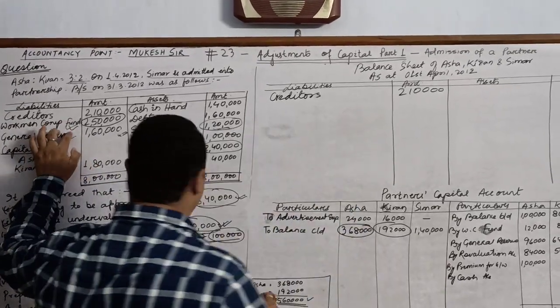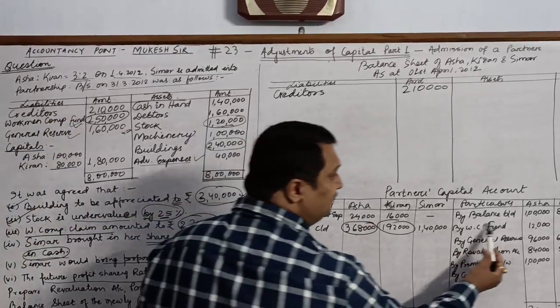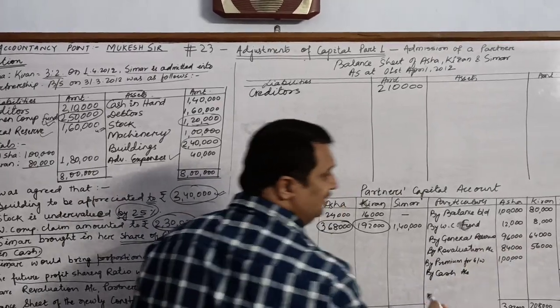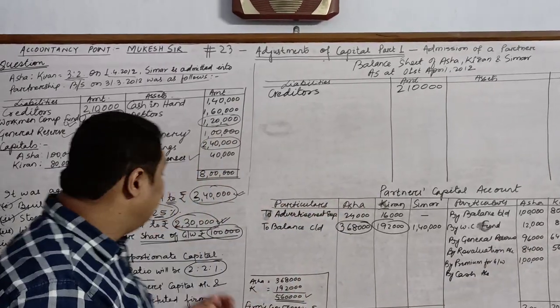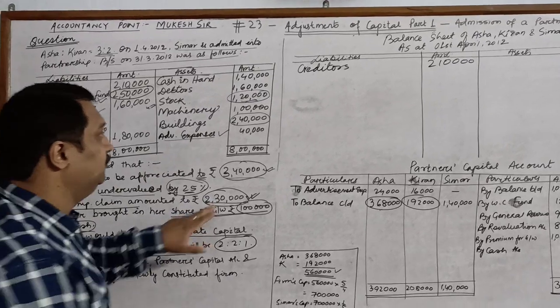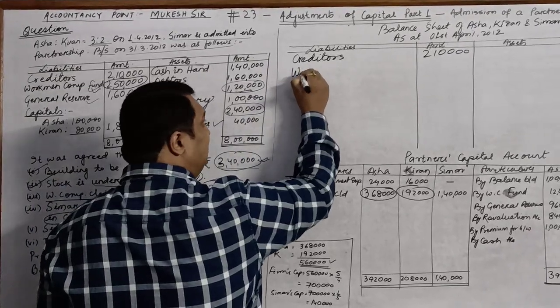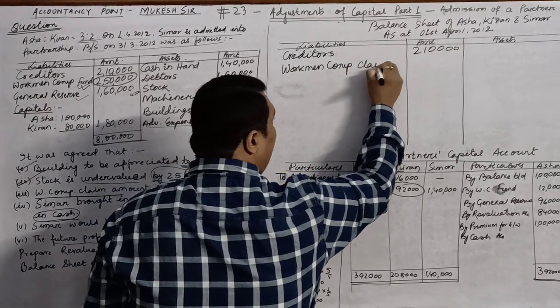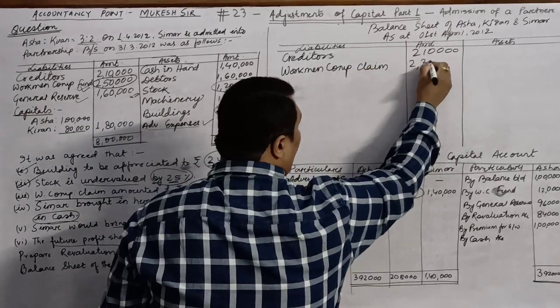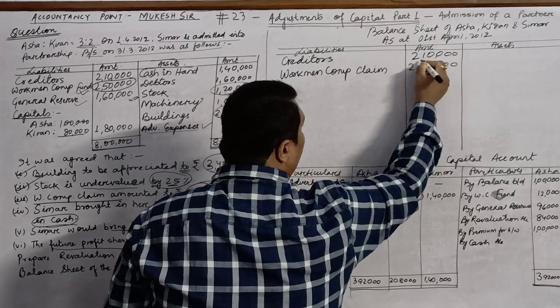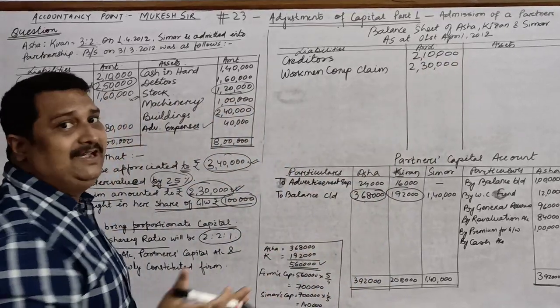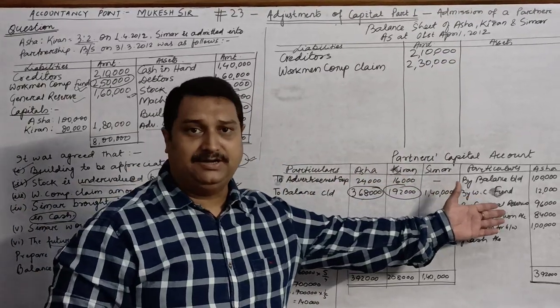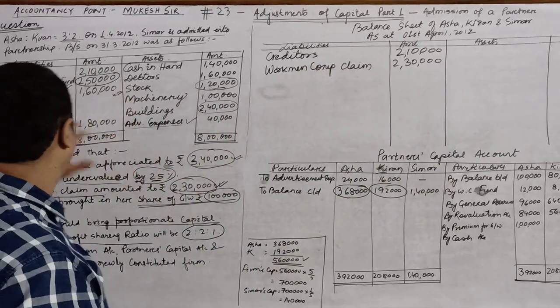Children, this fund has already been distributed amongst the partners, but only 20,000. Remaining, there is a claim of rupees 2,30,000, which you will write over here as workmen compensation claim. Remaining 20,000, which was distributed amongst the partners, will not come in the new balance sheet.